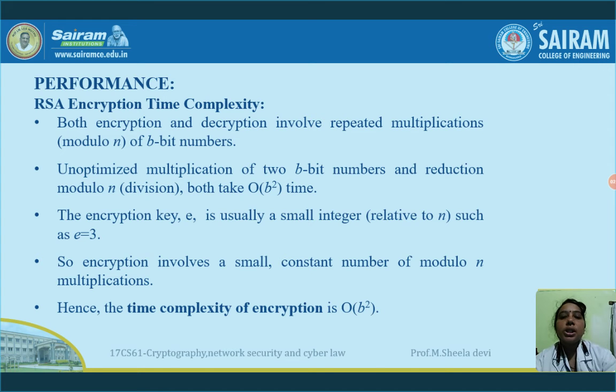The encryption key E is usually a small integer, such that E is equal to 3. And the encryption involves a small constant number of modulo n multiplications. The time complexity of encryption is order of b square. Always the encryption is very easy and less time consuming than the decryption. Now we'll see how I am saying this. Time complexity for the encryption is order of b square.